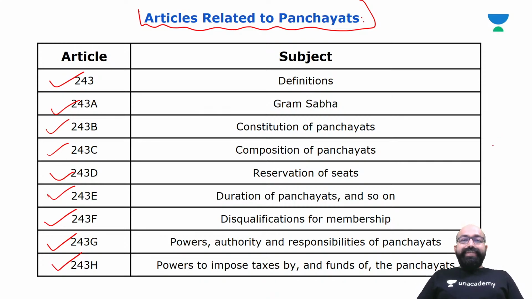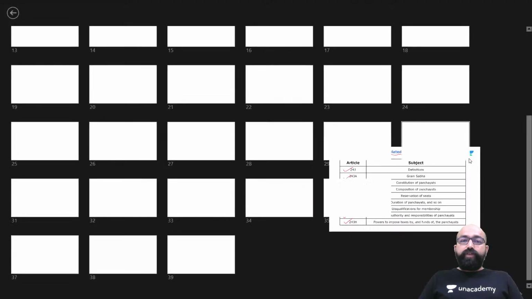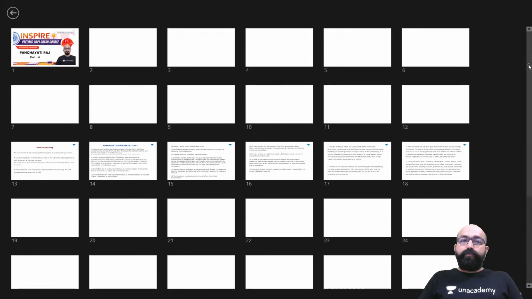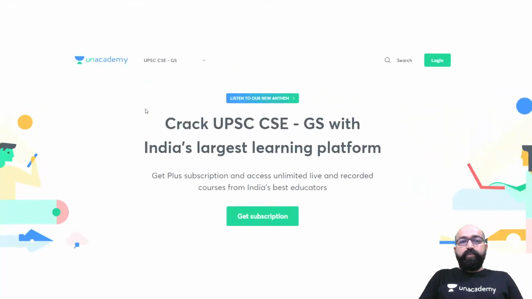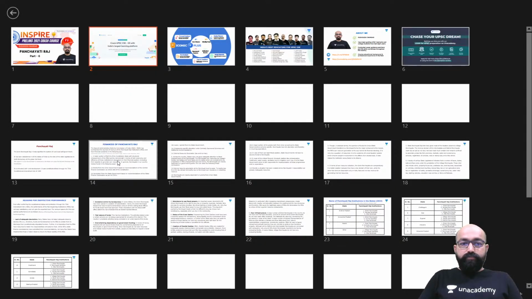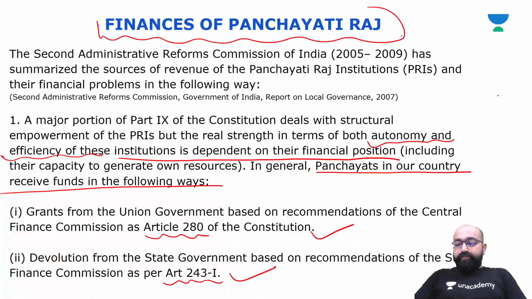So friends, in the series on Panchayati Raj institutions, we have covered complete information related to the Panchayati Raj system in various parts.